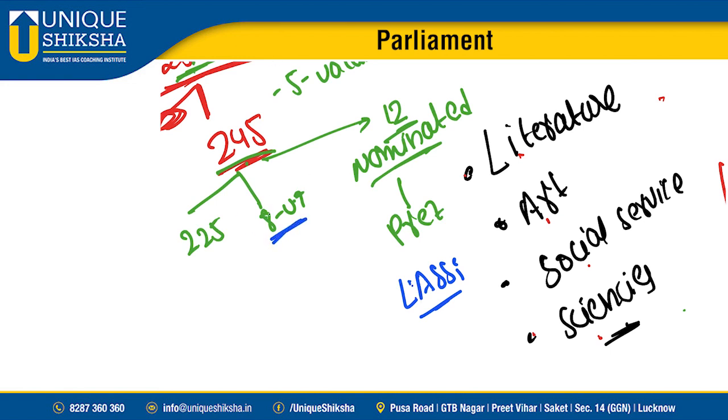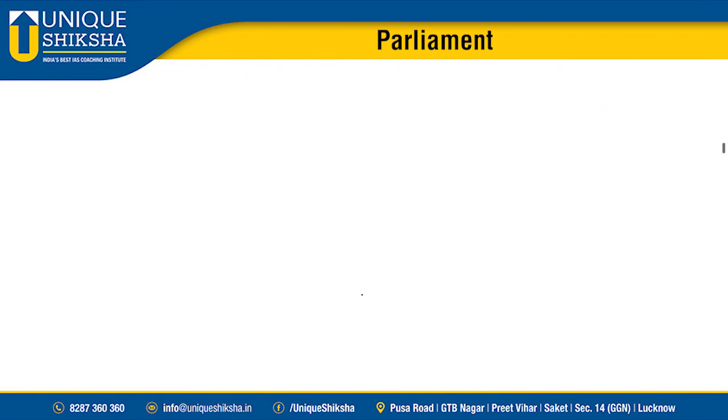Sir, which UTs have representation in Rajya Sabha? The other day when we were discussing schedules, we discussed it. Yes, Delhi has 3 members, J&K has 4, and Puducherry has 1 member representation in Rajya Sabha. 3 plus 4, 7 plus 1, 8. This is the representation. This was the composition of the Lok Sabha and Rajya Sabha.